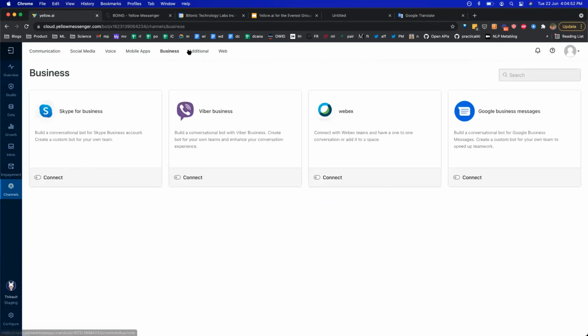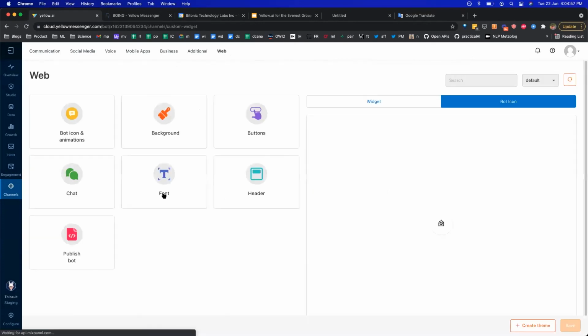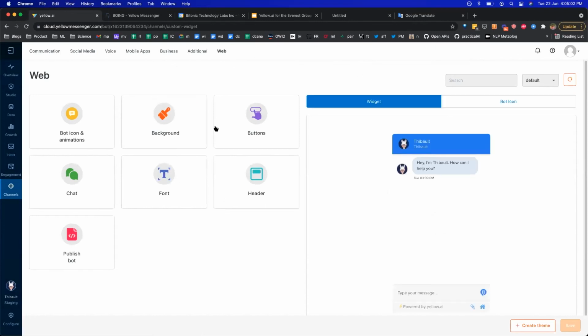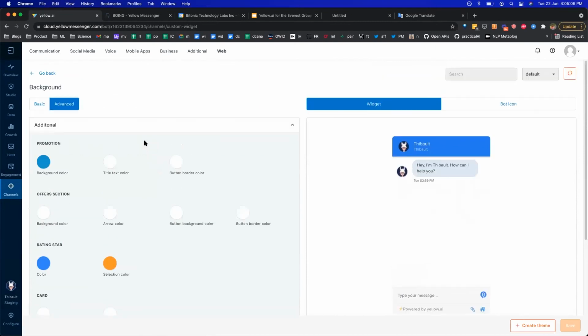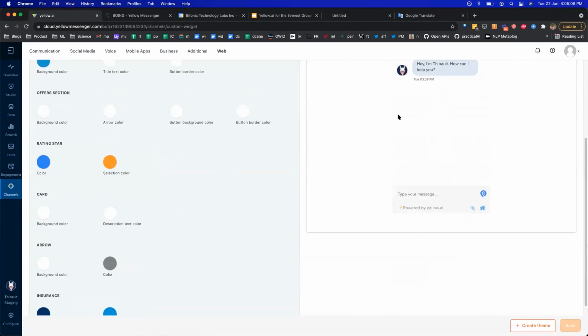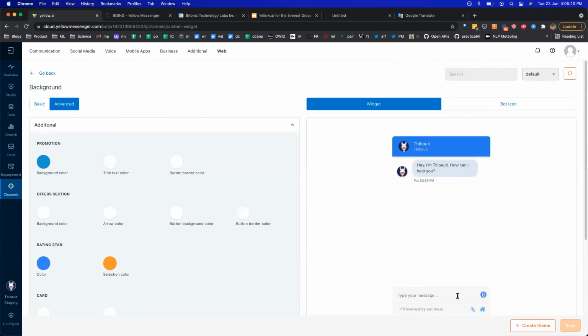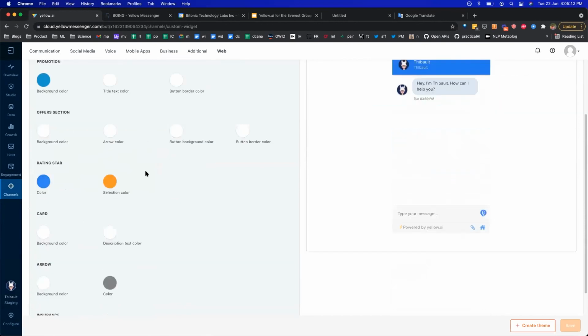These are some of the internal channels that we support. I think Slack is missing. We support Slack as well. And then, of course, you've got your website, and this is where you can configure your web bot. You can set what the background looks like, what colors you want to use. Whatever you see on the web widget, there are a lot of customizations possible for that as well.